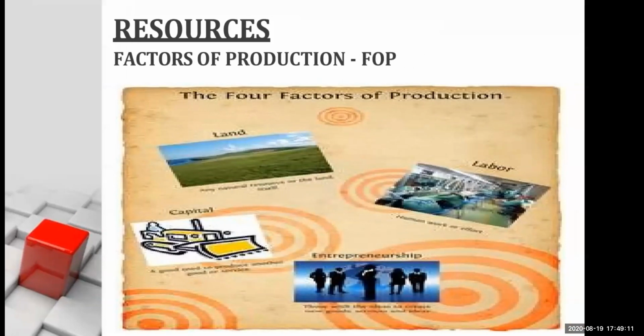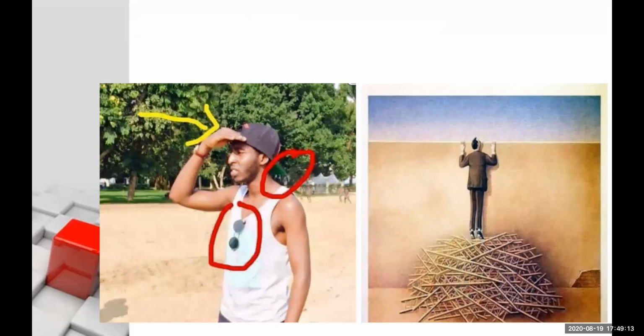Now, if you observe this picture, what can you observe? I'm giving you a few seconds. If you observe the person on the left who is standing and having a problem with the sun, he has all the resources. He has a cap to cover his head, he has goggles to cover his eyes, but still he's not making use of those resources.